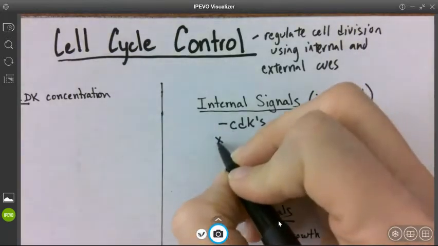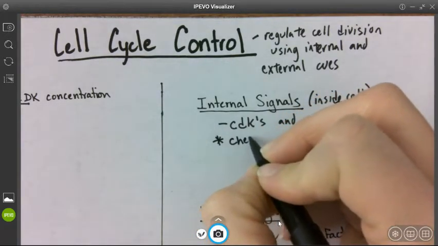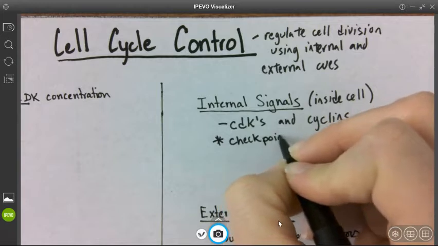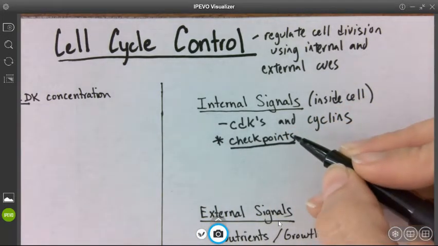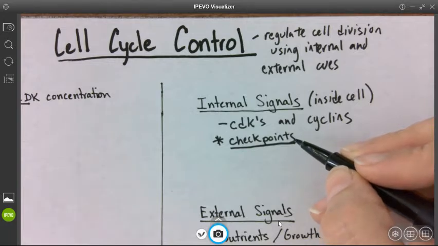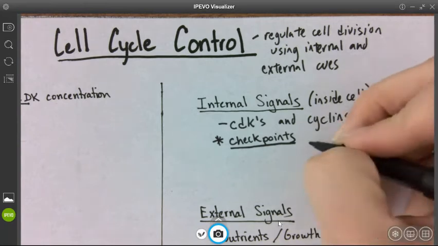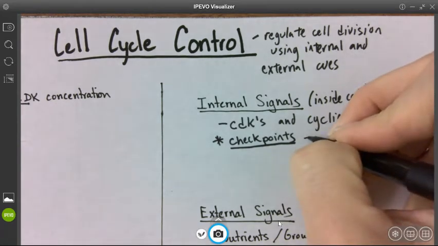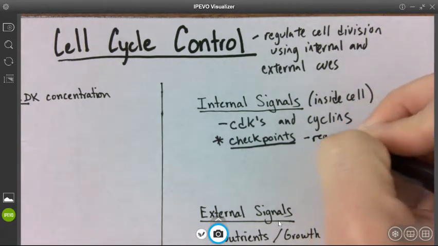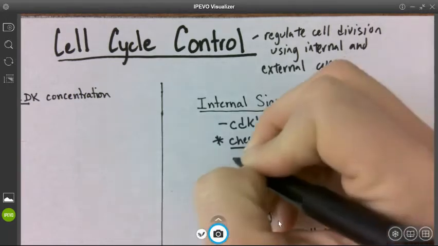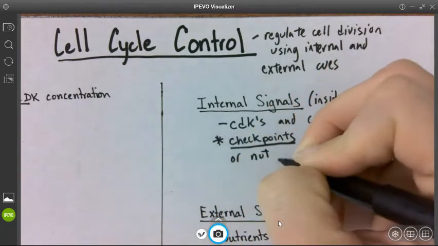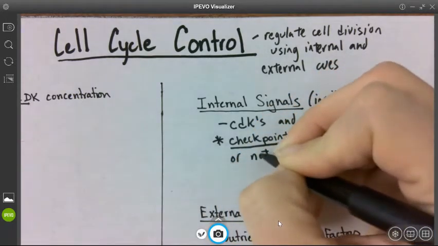So basically, during the cell cycle, we have these checkpoints. And the three main checkpoints we're going to talk about today occur during synthesis, alignment of the chromosomes, and separation of the chromosomes. But basically, these checkpoints are points during the cell cycle which regulate whether or not you can move forward in the cell cycle.